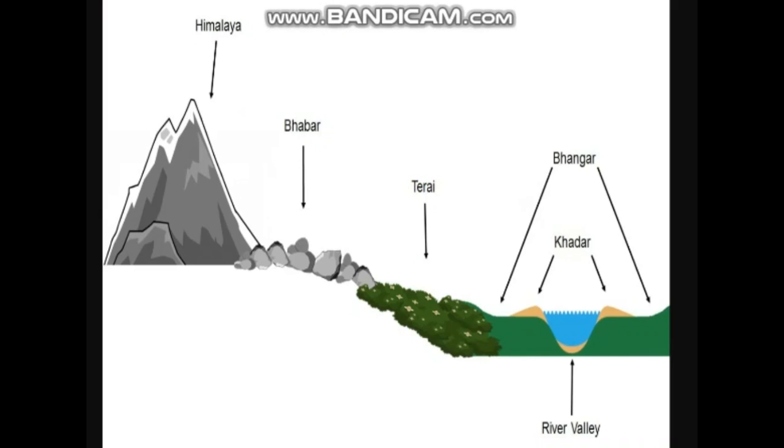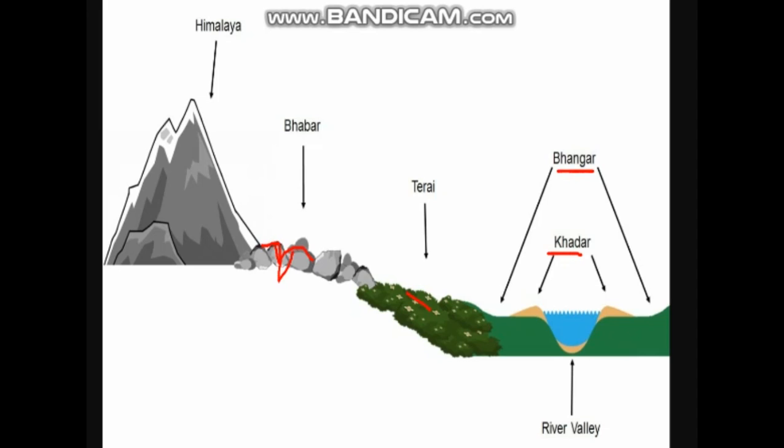As you can see in the picture here, the Himalayas are the source of many rivers, no. As you look from the Himalayas, Bhangar region is where we can find this rocky area. When it comes to Terrai, we can find the vegetation type. And Dewars, especially the northeastern region, we call it Dewars. And we have two more types of soil. Alluvial soil has been classified into two types. One is Khadar, another one is Bhangar.